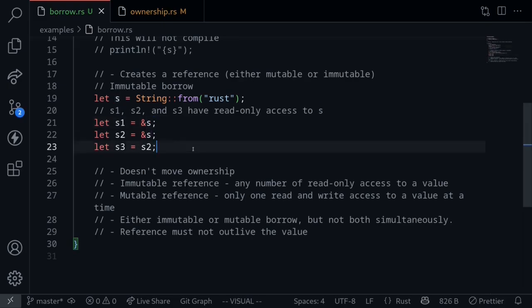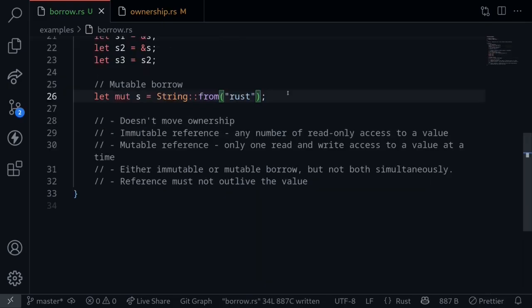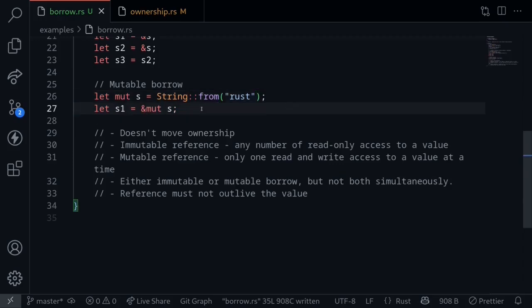Next, let's take a look at mutable borrows. We'll start by initializing a mutable string. To create a mutable reference, we will do ampersand sign followed by the keyword mut on the variable that we want to create a mutable reference.